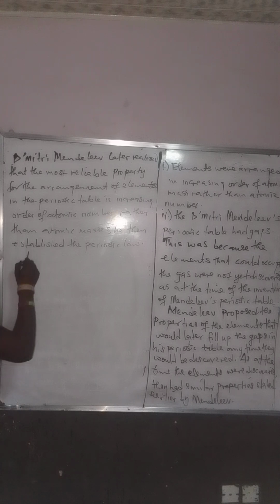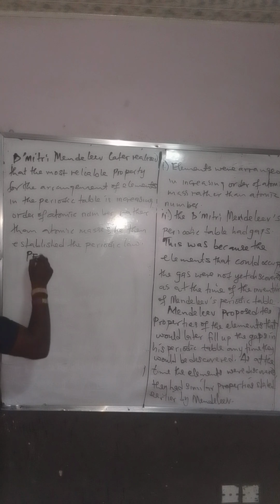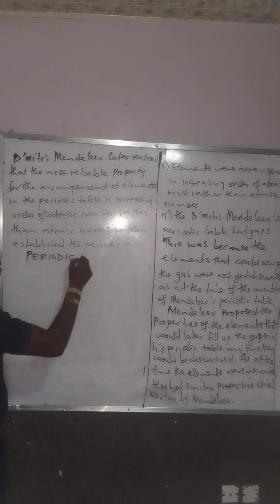What did the periodic law say? Periodic law.